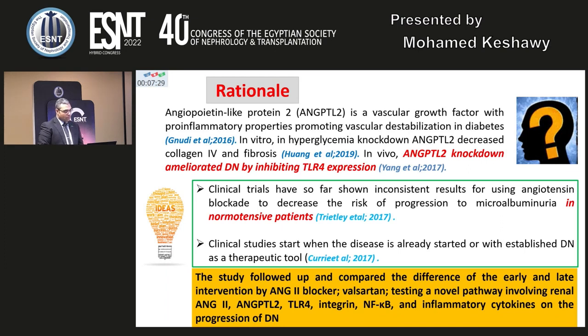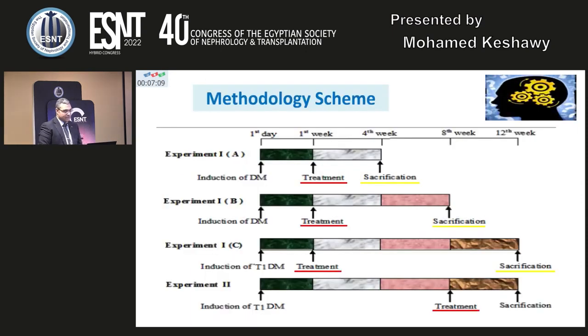So this study follows up and compares the difference between early and late intervention by angiotensin 2 blockage, valsartan, testing a novel pathway involving renal angiotensin 2, angiotensin-like protein 2, toll-like receptor 4, integrin, nuclear factor kappa B, and inflammatory cytokines on the progression of diabetic nephropathy. And to achieve this goal, we need a complex scheme of methodology involving two experiments.